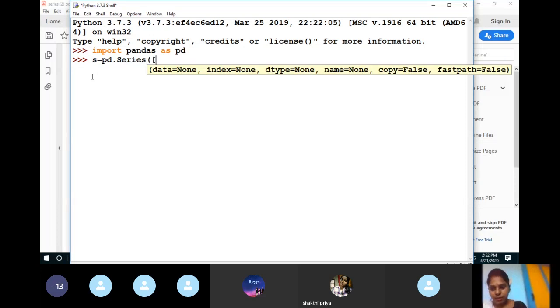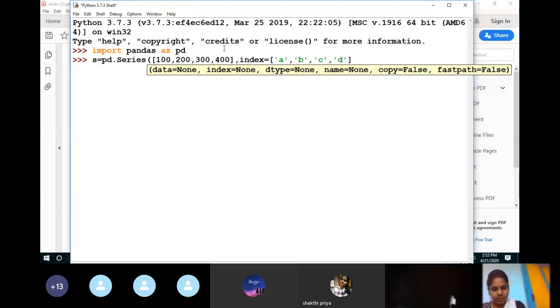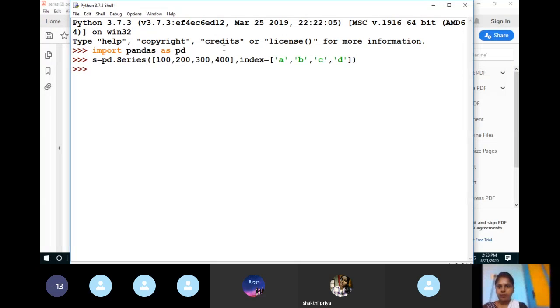Series. Now I'm going to create data. I have taken 100, 200, 300, 400. This is my data. Now for indexes, I'm using index equals to list. I'll take A, B, then C, and then D. So that is the index which I am going to take. Now the series is created.